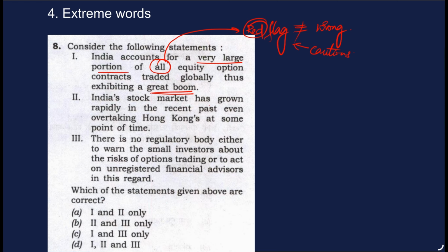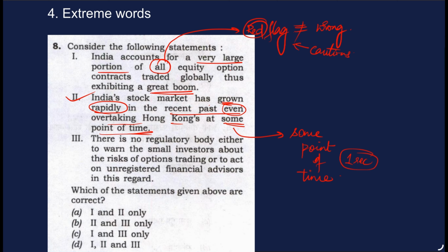India's stock market has grown rapidly in the recent past, even overtaking Hong Kong at some point of time. So they're saying some point of time. So even if it is for a duration of 1 second, this statement becomes correct. There is a high chance that India's stock market would have at least for 1 second overtaken Hong Kong. So I'm considering this as a correct statement.